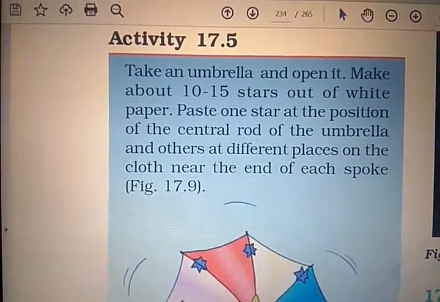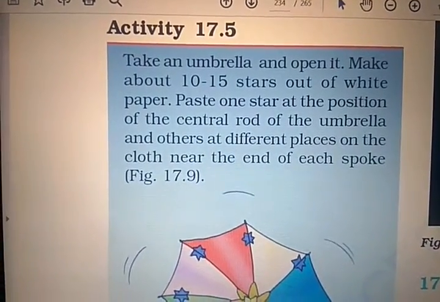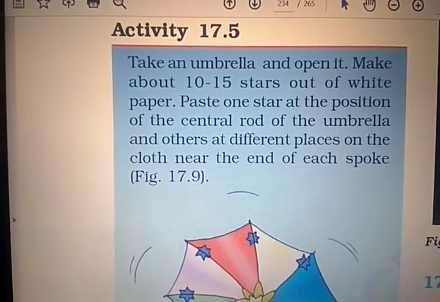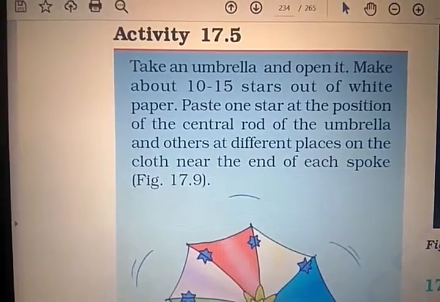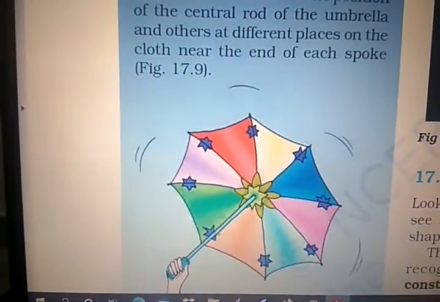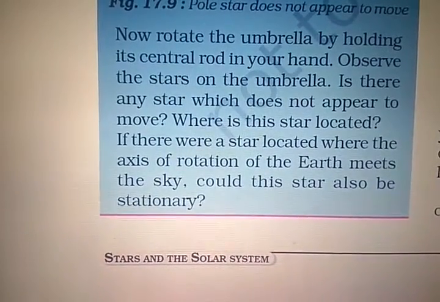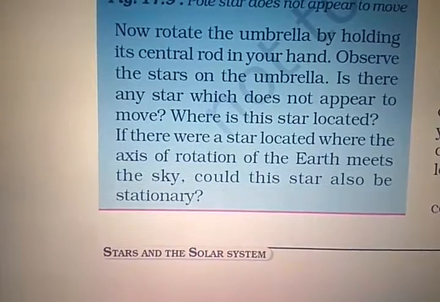Now in Activity 17.5, take an umbrella and open it. Make about 10 to 15 stars out of white paper. Paste one star at the position of the central rod of the umbrella and others at different places on the cloth near the end of each spoke, according to Figure 17.9. Now rotate the umbrella by holding its center rod in your hand. Observe the stars on the umbrella.